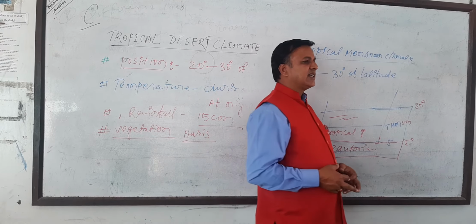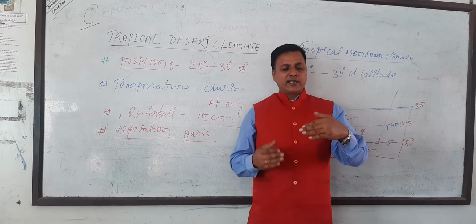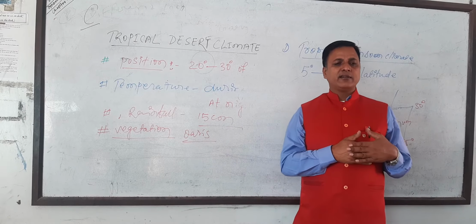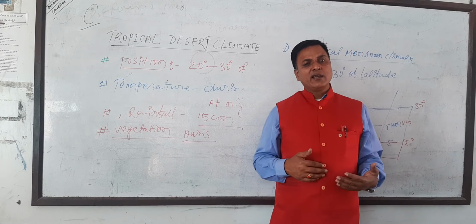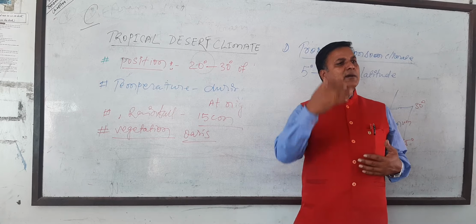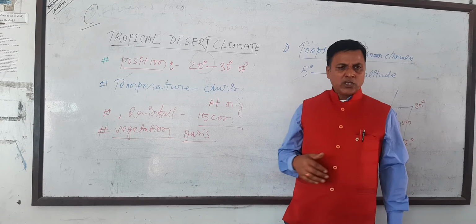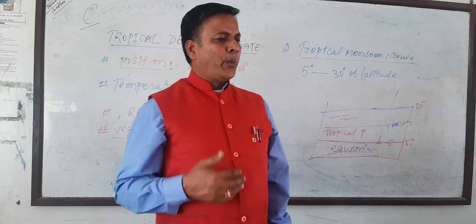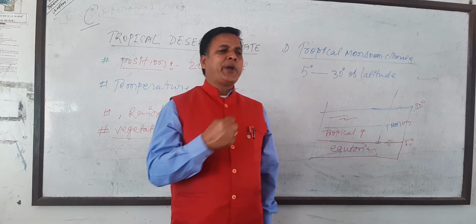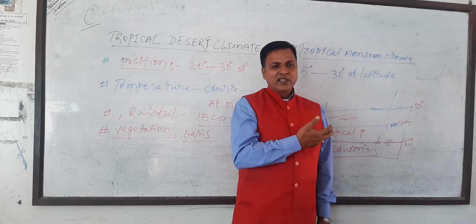And we discussed the sea wind and the land wind. When the sun rays fall there, the pressure of the air decreases on the land, whereas at the sea, the pressure of the wind is high. Wind always blows from the higher pressure to the lower pressure. The moist wind from the higher pressure comes to our hot areas of lower pressure.